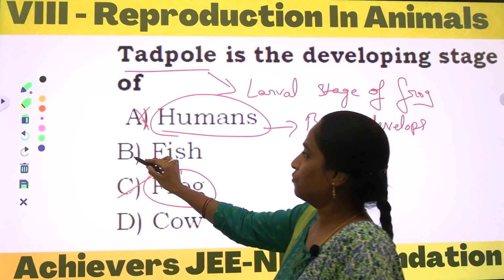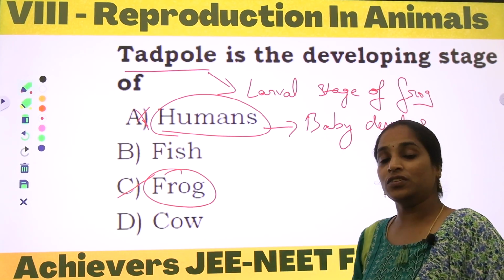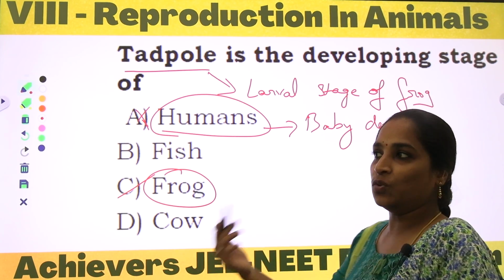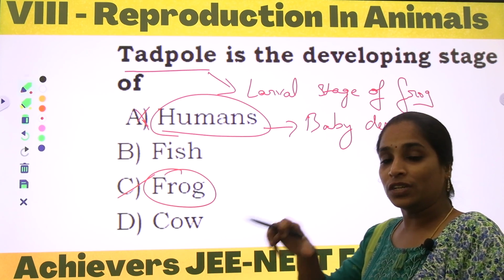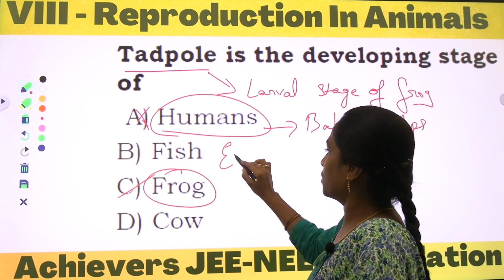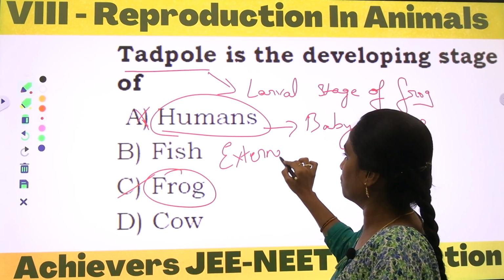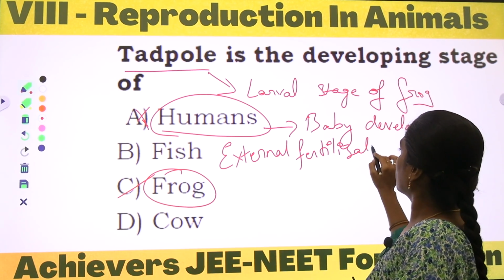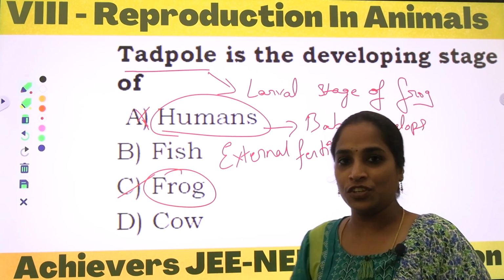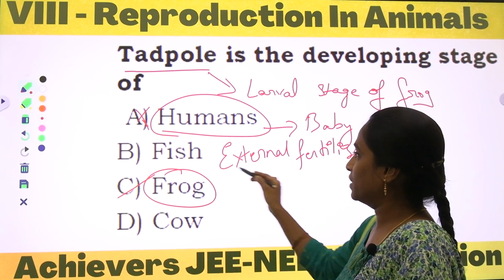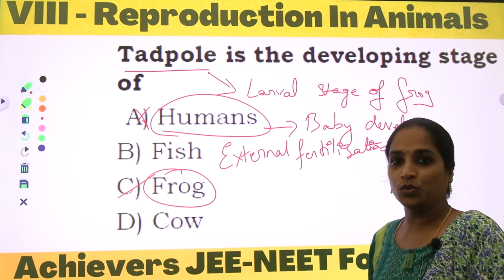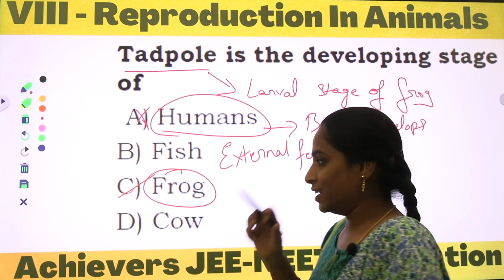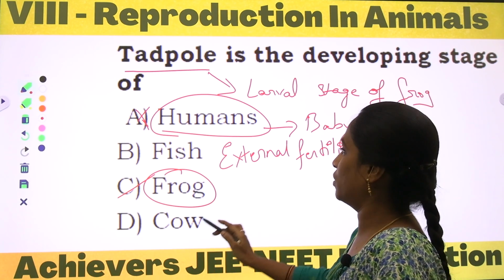And coming to fish, fishes undergo external fertilization, and the young ones develop in water bodies. Within external fertilization, the developmental stage goes from zygote to embryo, and embryo to the developing organism within the egg itself in some fishes, but not all.